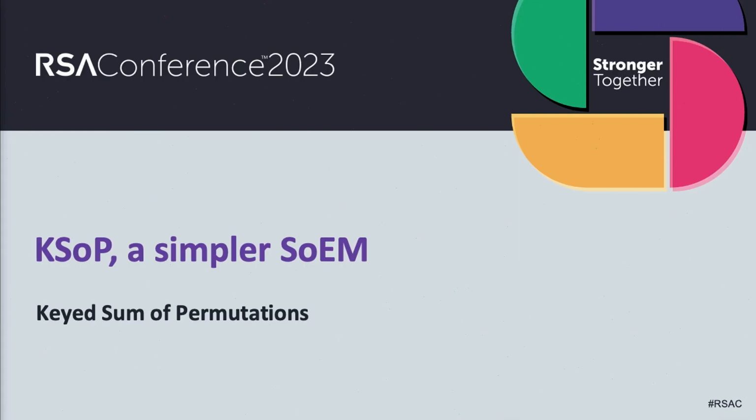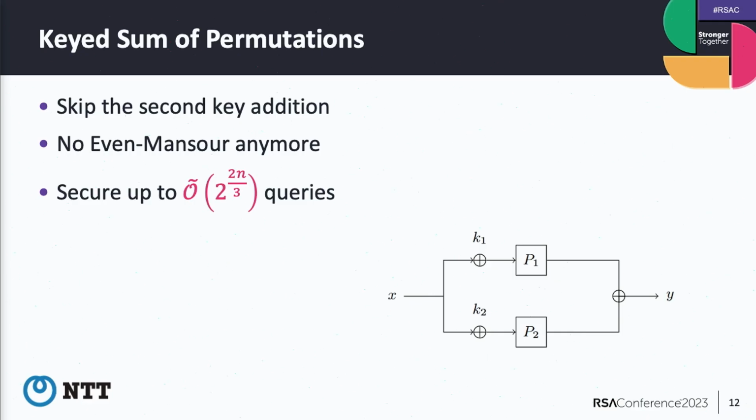Okay, so we have many failed simplifications, but now we propose one successful simplification. This is the answer. The structure is very similar to the sum of Even-Mansour, but we just skip the second key addition. So the simplification is only the last key exclusive-or.